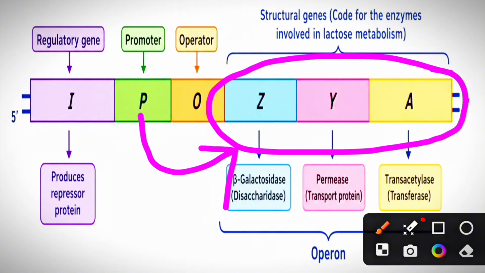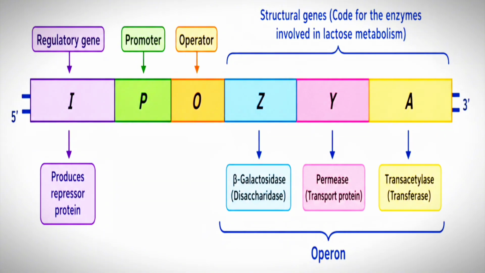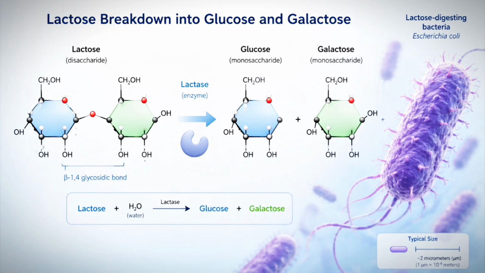So Lac Operon was the first described operon. It is the best example for the operon concept. Okay, students, here you can see the three genes. They are involved in the conversion of lactose, a disaccharide sugar, into two monosaccharide units such as glucose and galactose.